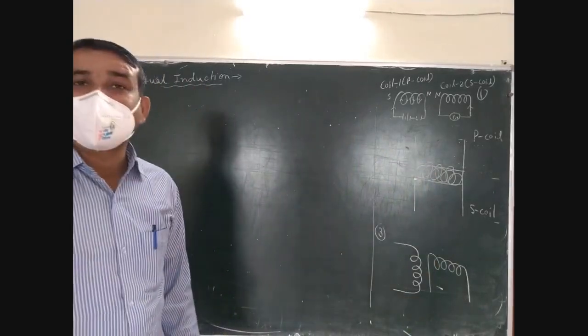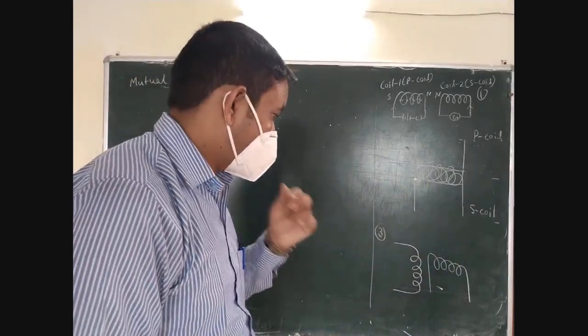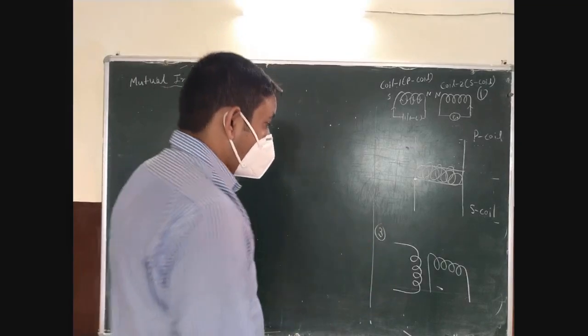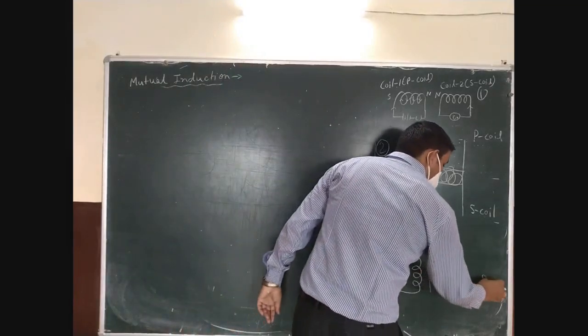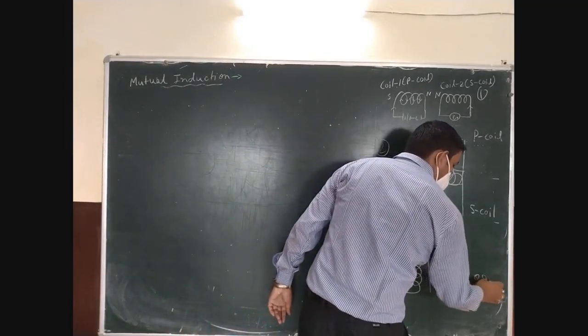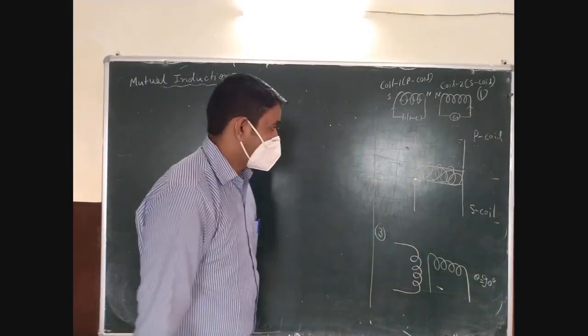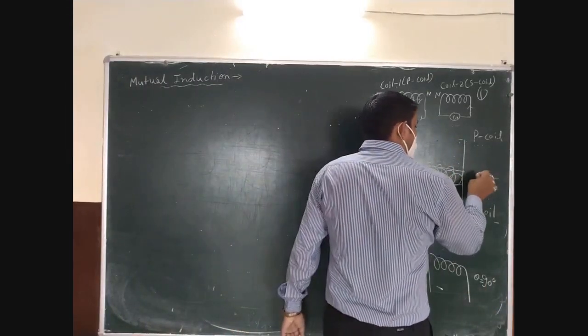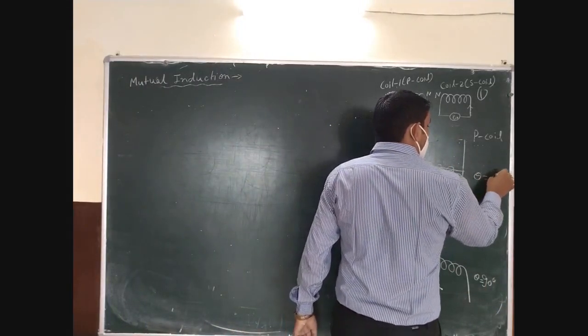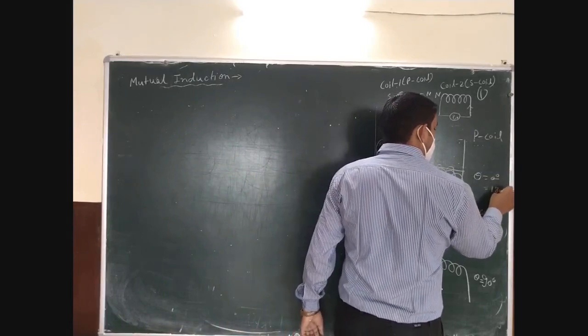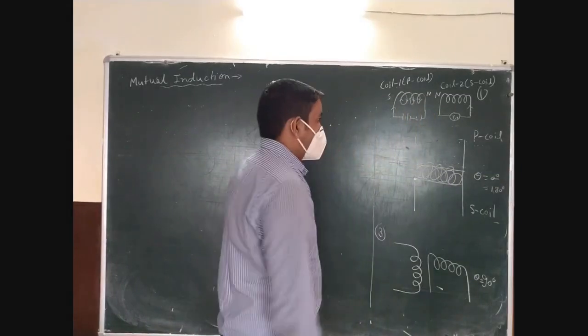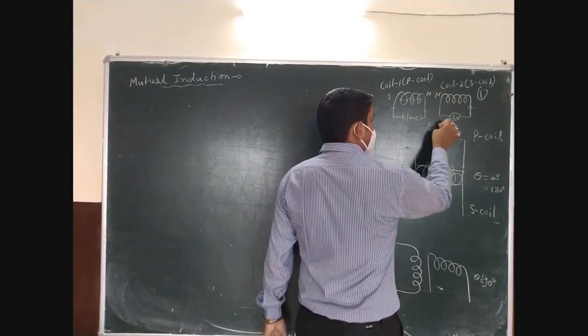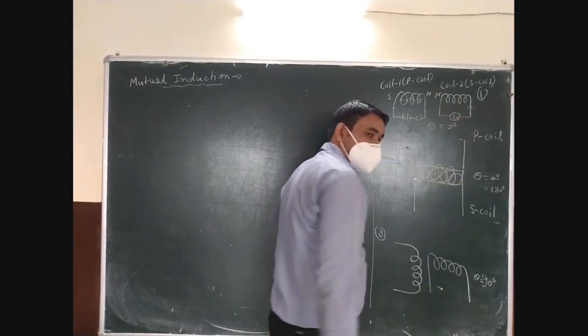These are the three types of coupling of the coils. In this case, the angle between the two is 90 degrees. Here, the angle between the two is 0 degree or 180 degrees. And here, the angle between the two is 0 degree only.